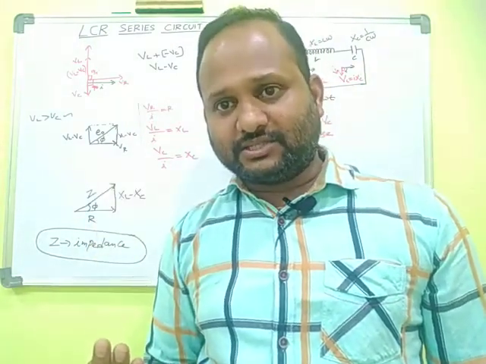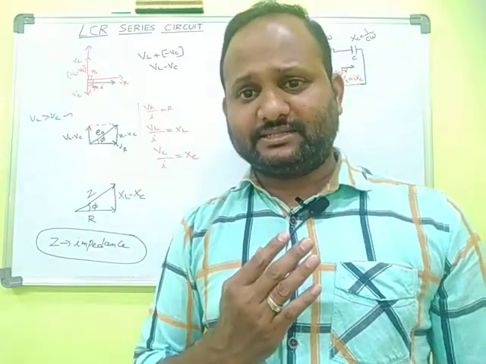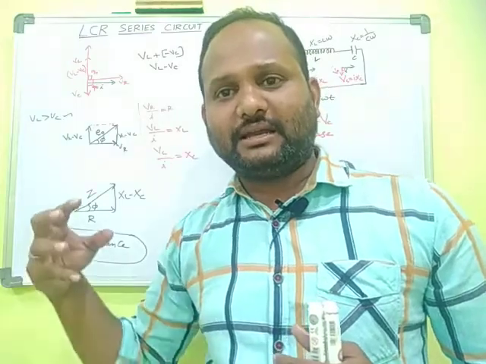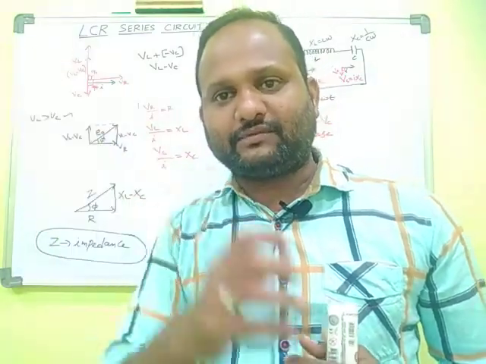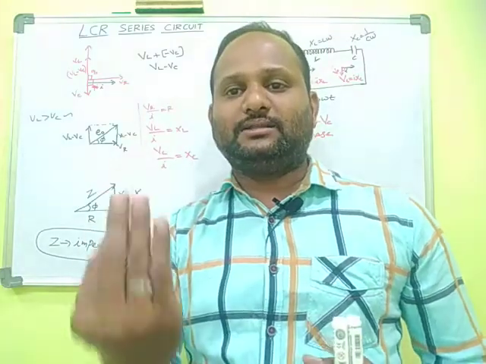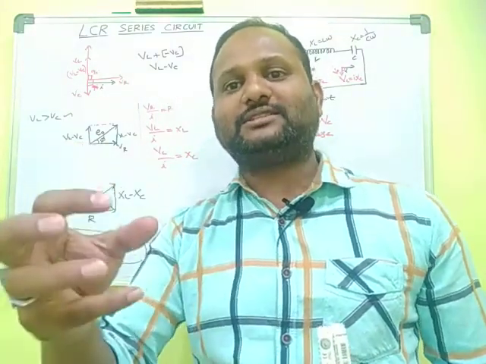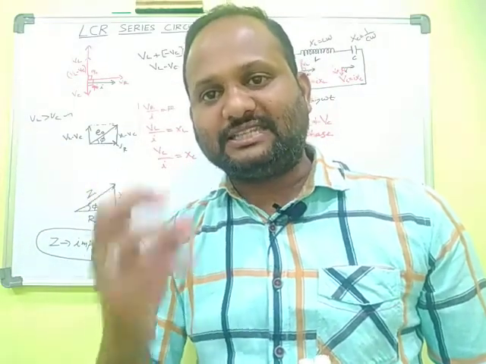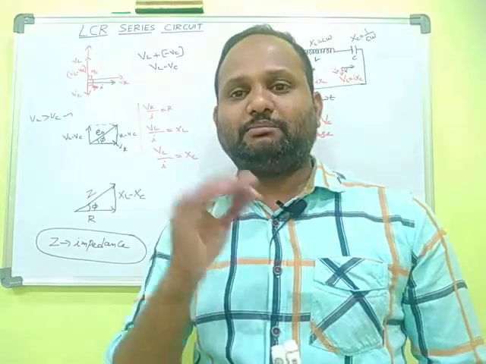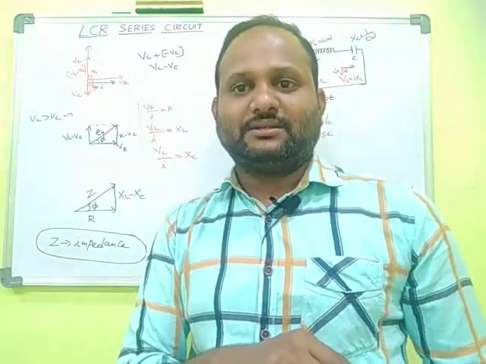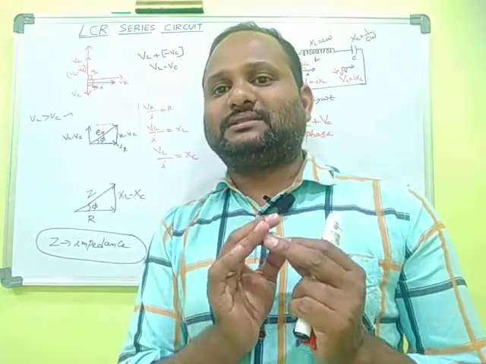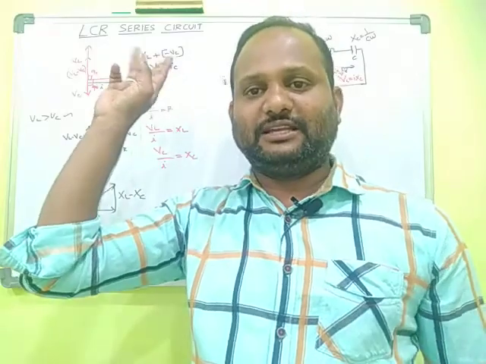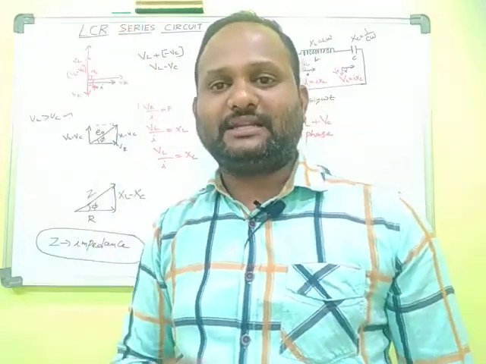Capacitor also gives some opposition, that is capacitive reactance. When all these are combined together in a series LCR circuit, when an AC current is allowed to pass through, all the three combine and oppose the current passing. The effective opposition of all these three is called impedance, which impedes the AC current. Impedance is the effective opposition offered by the combination of all three in the series LCR circuit.